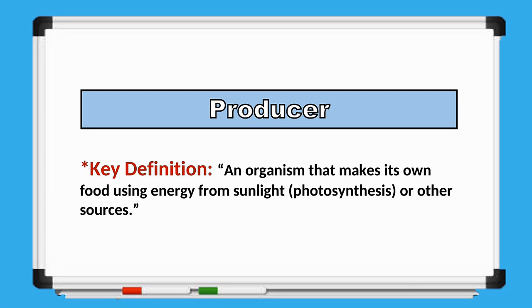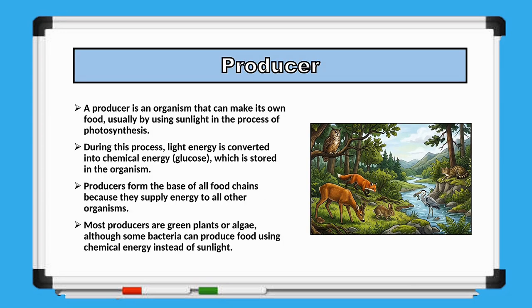The key definition of a producer is an organism that makes its own food using energy from sunlight through photosynthesis, or from other energy sources. A producer is able to manufacture its own food instead of obtaining it from other organisms. In most ecosystems, producers use sunlight to carry out photosynthesis, converting light energy into chemical energy stored as glucose. This stored energy becomes available to every other organism in the food chain.